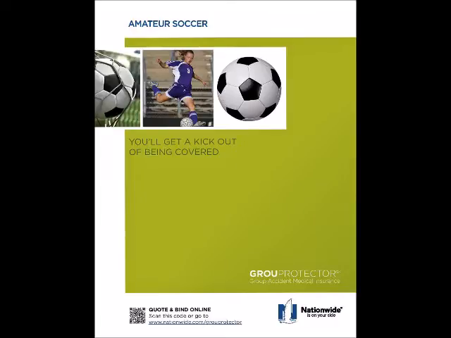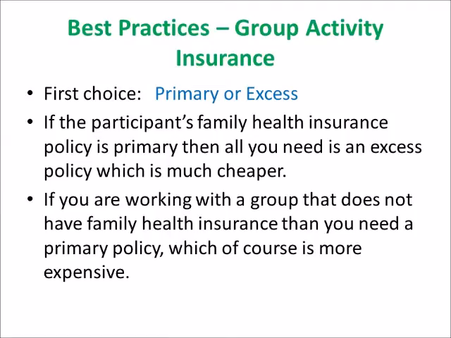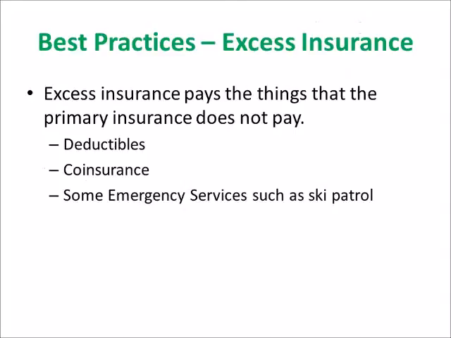If the student-athletes' families have health insurance, it is considered their primary insurance for accidents. But it is not uncommon to have a $5,000 deductible and a copay, as well as personal charges for emergency room and ambulance services. You can cover your group for whatever the primary policy does not pay for, or you can change to be the primary policy if your teammates do not have family insurance.